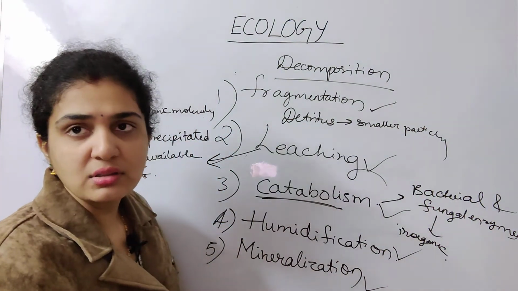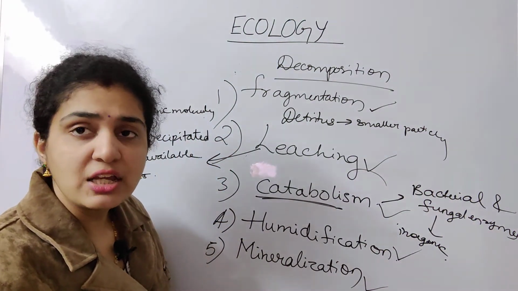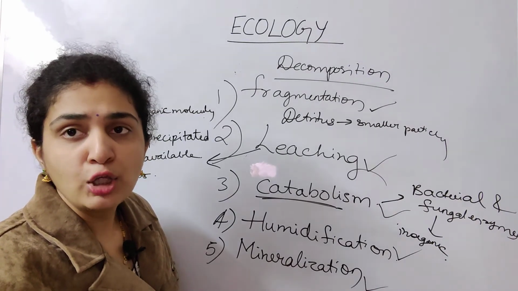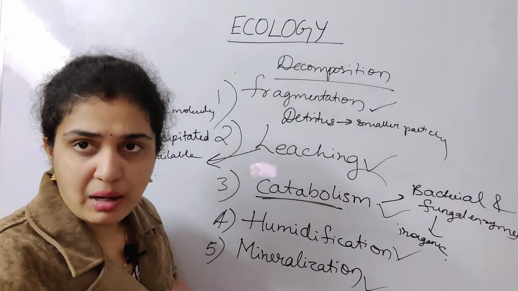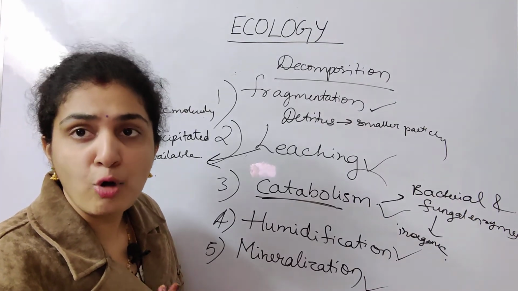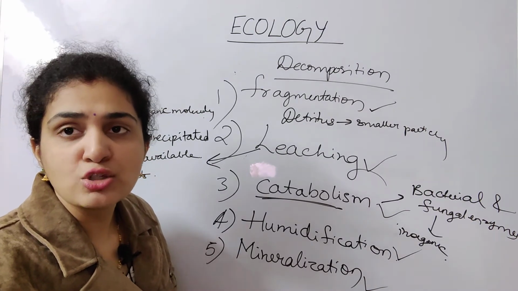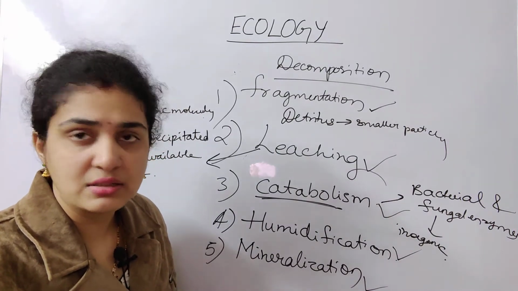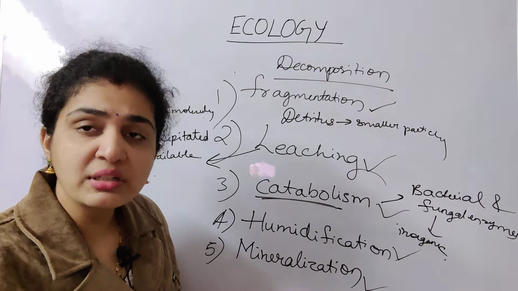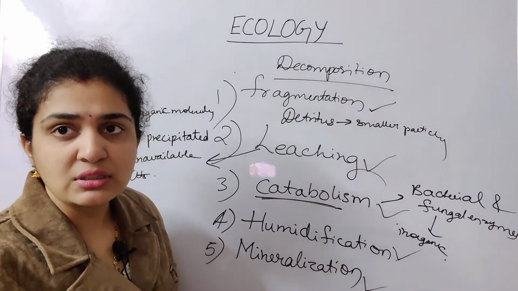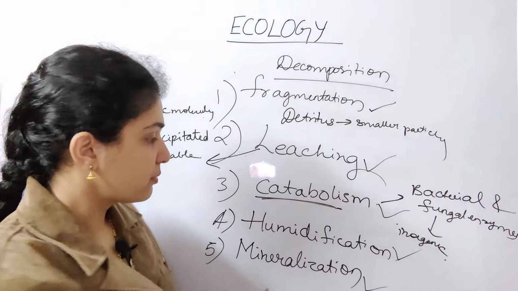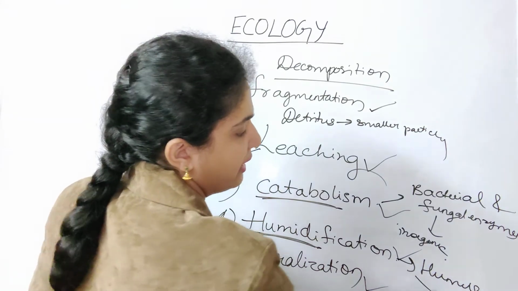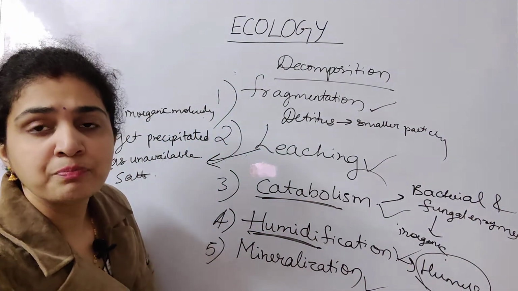Next, the fourth process is humification. Humification means what? We all have learned about humus. Humus is the dark colored amorphous substance which is formed. The dead and decayed dark colored substance is called humus. So when this humus is formed, this process is called humification.